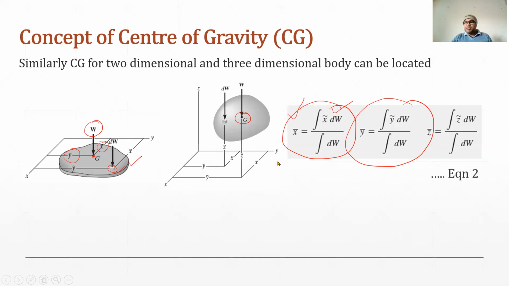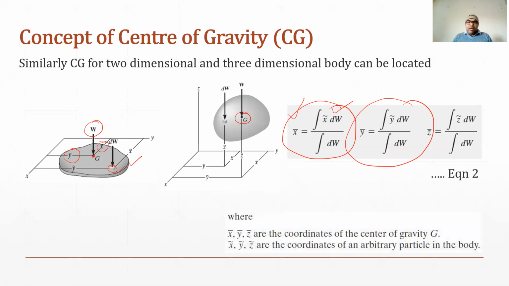So we can consider this equation as equation 2. And in this, please remember that these x bar, y bar, z bar are the coordinates of the center of gravity of the resultant weight. And these x tilde, y tilde, z tilde are the coordinates of the arbitrary particle of the body. Say, for example, we have taken the arbitrary particle, this one. So its coordinate with reference to the x-axis, that is what we are expressing here.